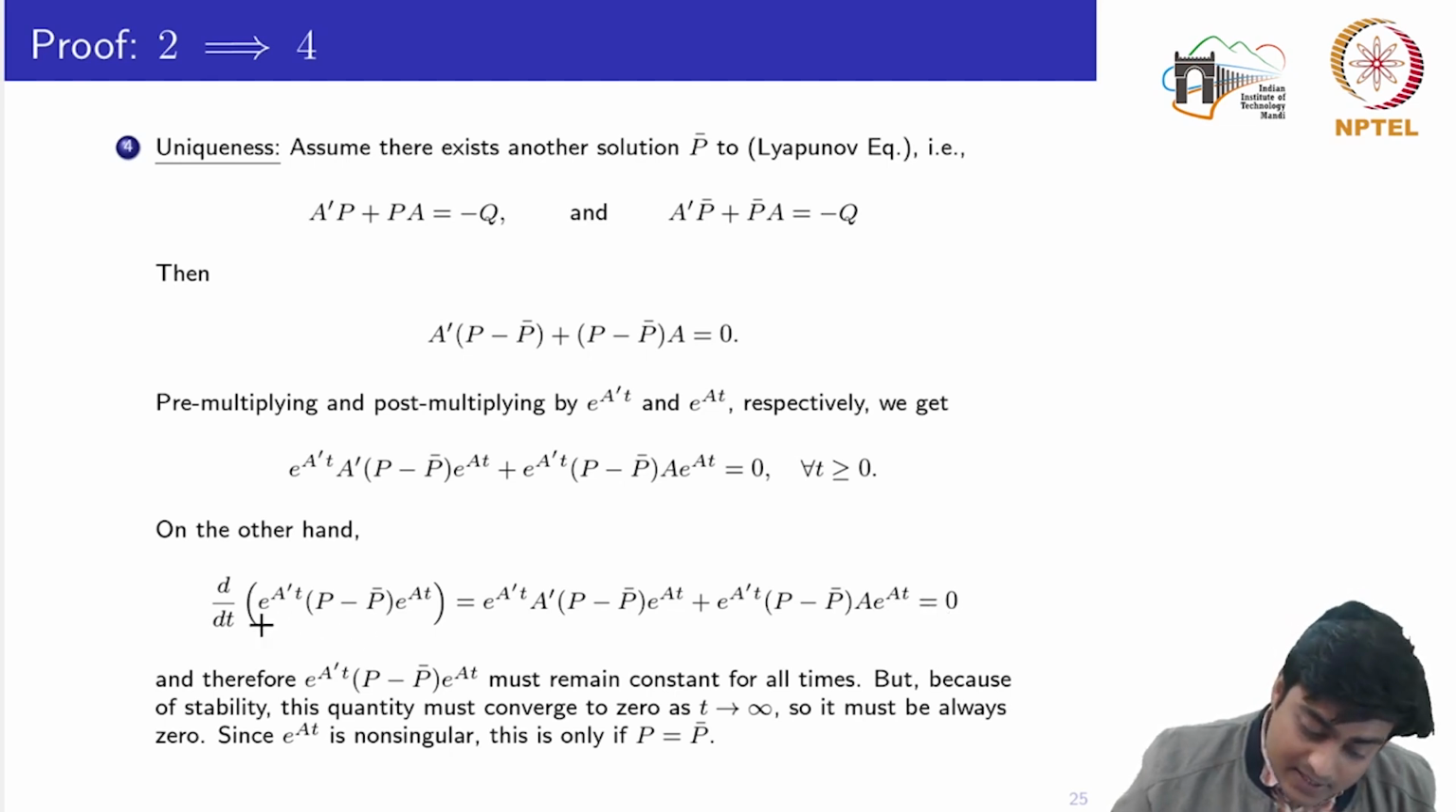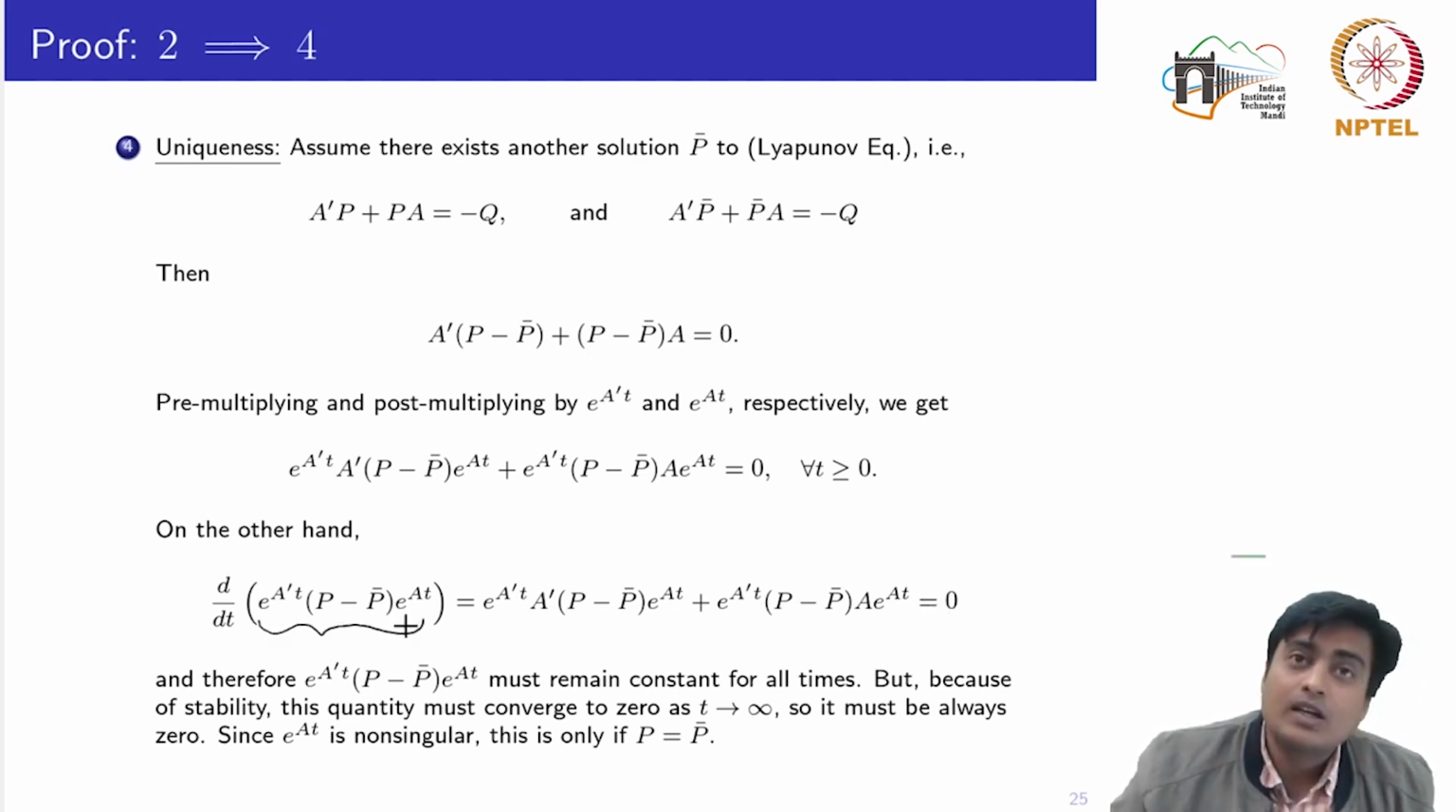So this term would either be equal to 0 or equal to some constant value, and it must remain constant for all time. But because of stability, this quantity must converge to 0, because A has all the eigenvalues on the left half plane. So these two parts would go towards 0 as t tends to infinity.